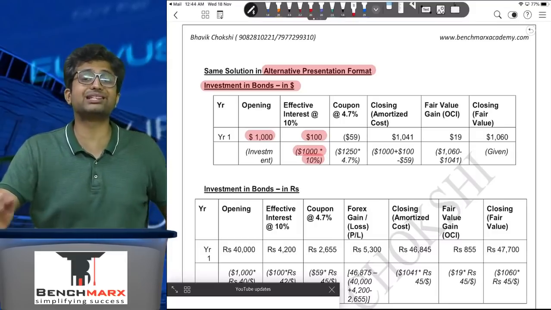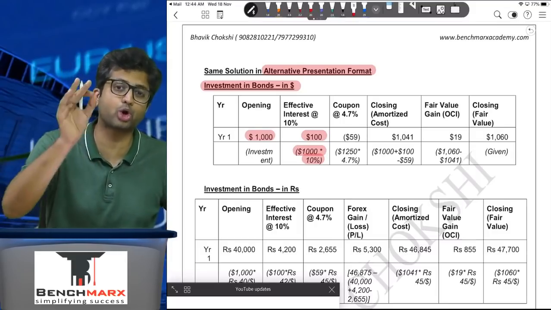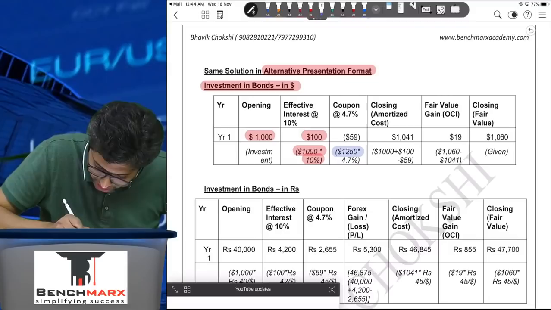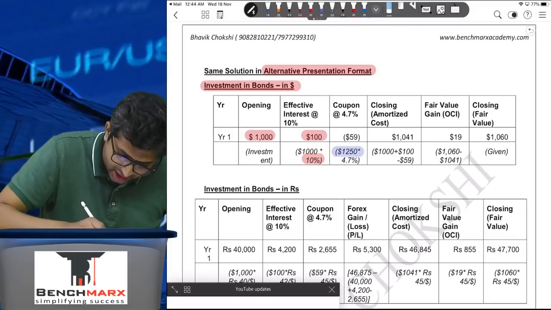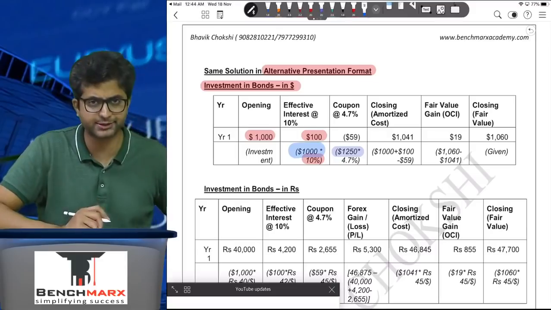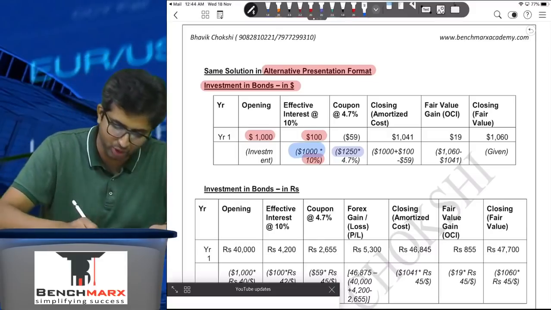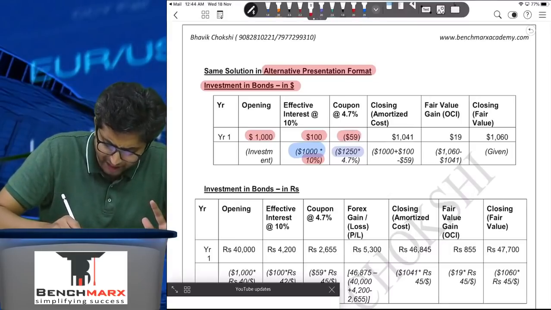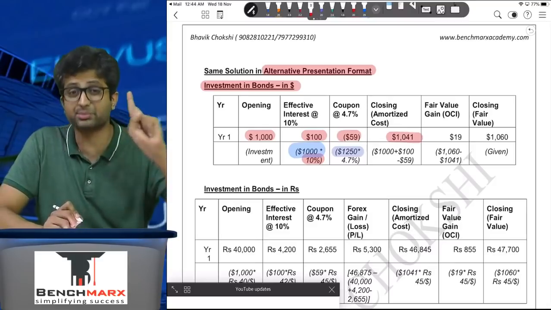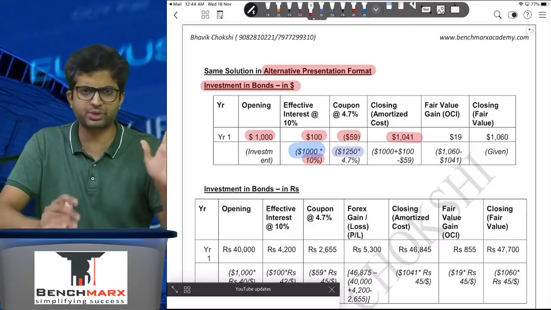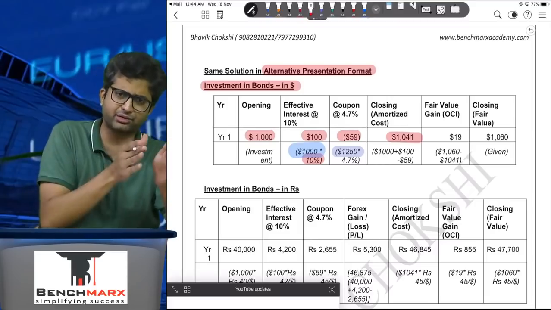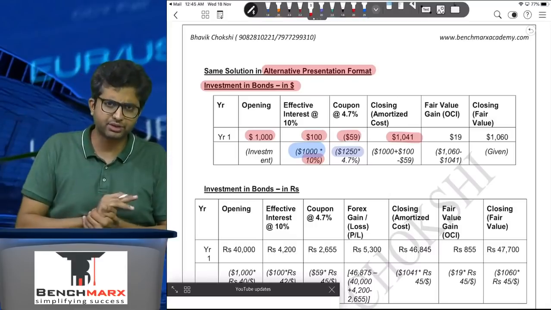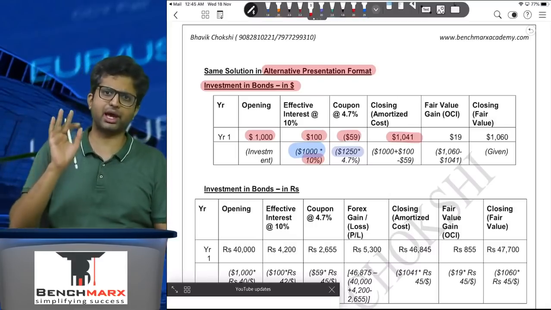However, have you received 100? You have received 4.7%, but 4.7% on what? On the face value, and hence you have taken 1250. Please be careful over here: 1250 into 4.7%, whereas the effective interest rate is calculated based on $1,000. Effective interest is always on the investment. So this will give you 59, and as a result your closing balance, if we were following amortized cost principles, will be 1041, that is $1,000 plus 100 less 59. Ideally you should have received 1100, out of which 59 is received, and hence the remaining 1041 is the balance.